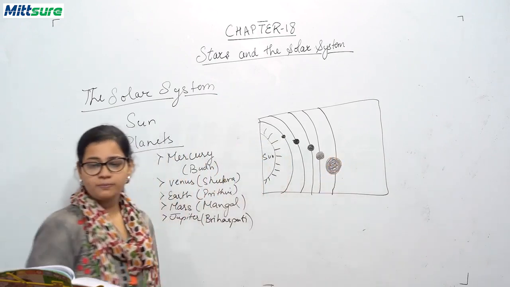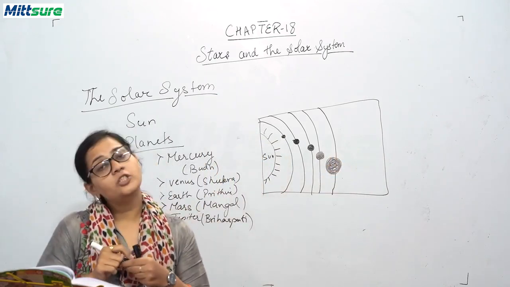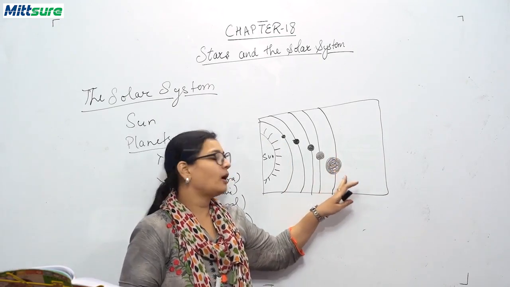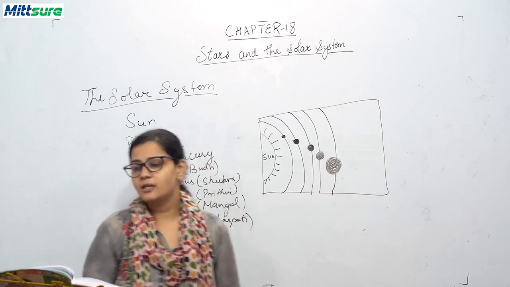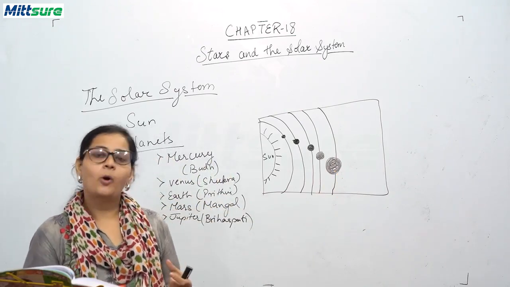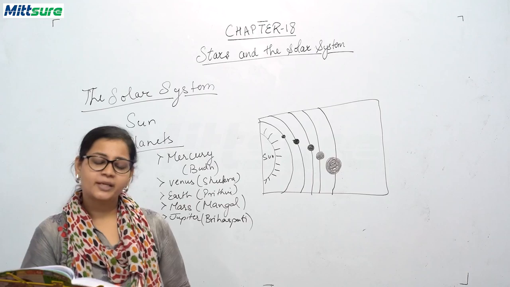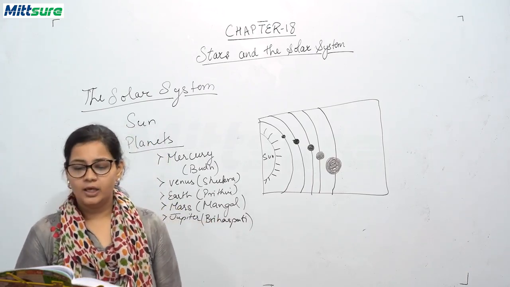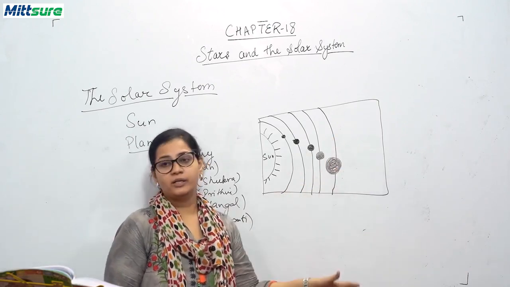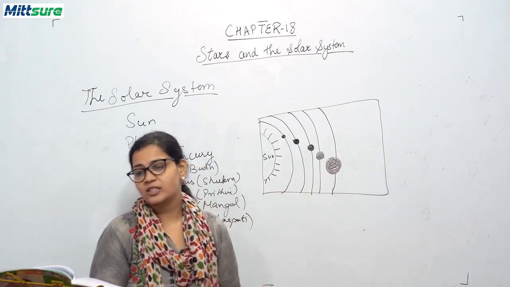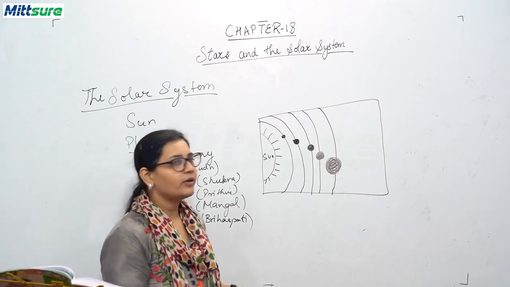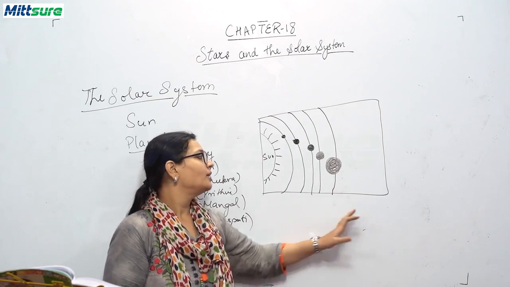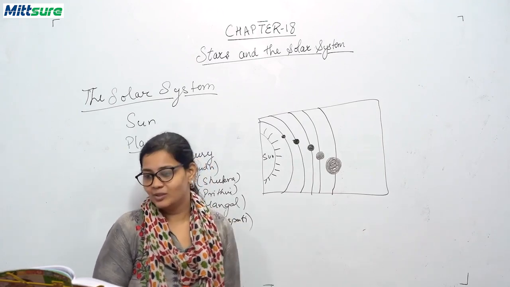Now this planet is the largest planet in size. Approximately 1300 Earths can fit inside this planet. And it has a spot. Actually, the spot is a giant storm which happens on Jupiter. It has a very thick atmosphere surrounding it, and a very faint ring around it. And do you know how many moons it has? We have one moon. They have 28 moons.